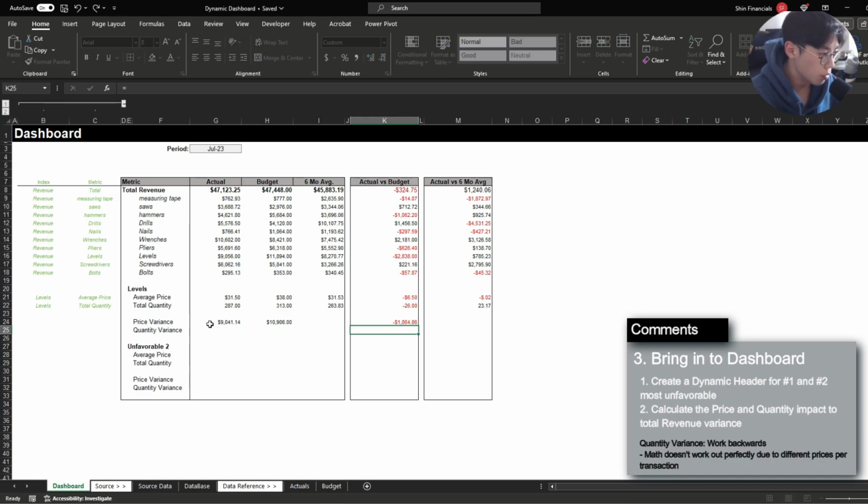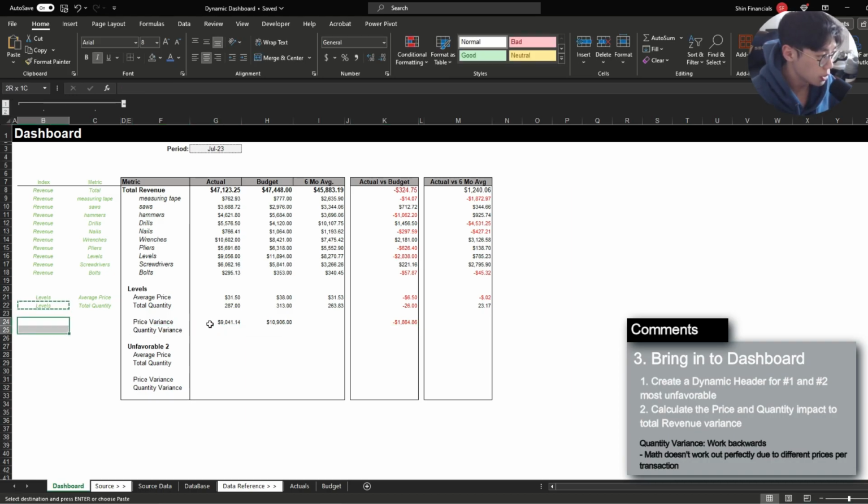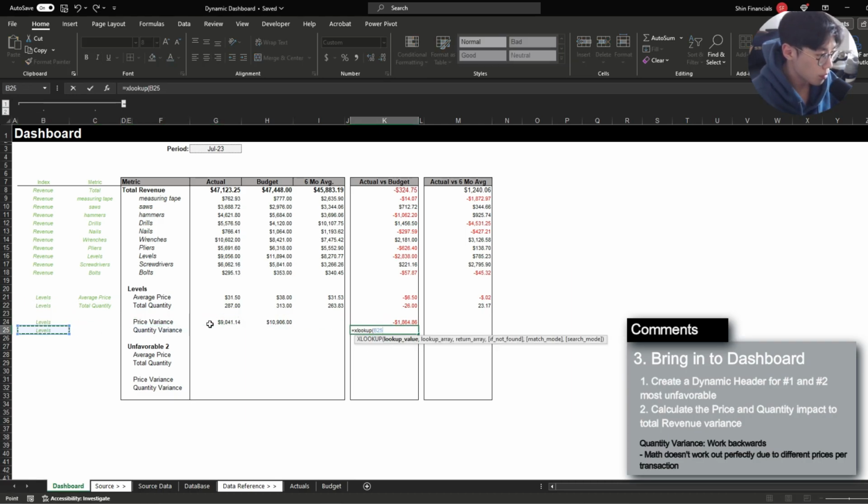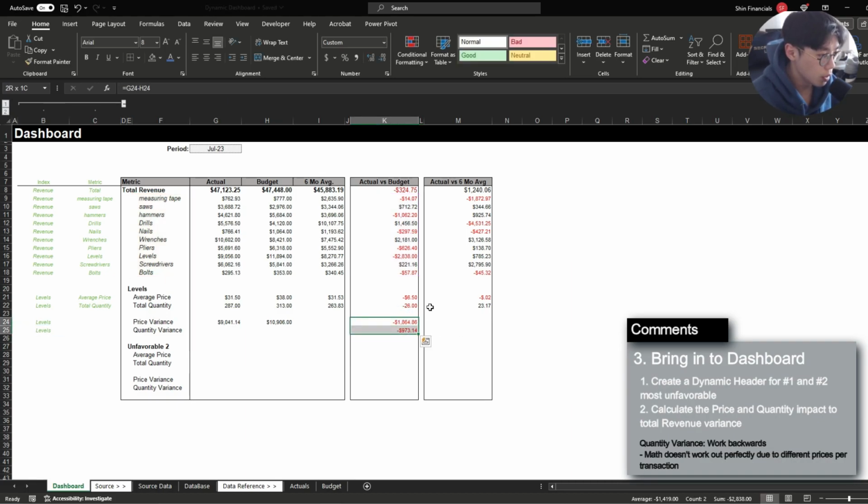So we're going to just bring in the product down to this level as well, and XLOOKUP the levels here between these products and bring in the variance minus the price variance impact. And this is roughly the scenario that you're going to get.